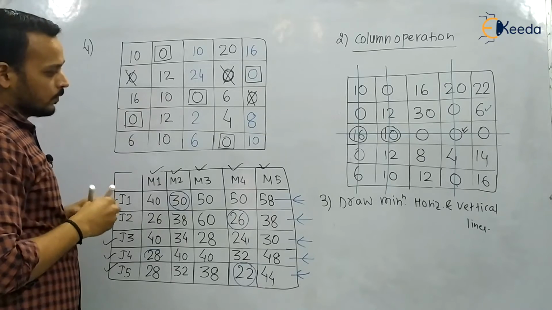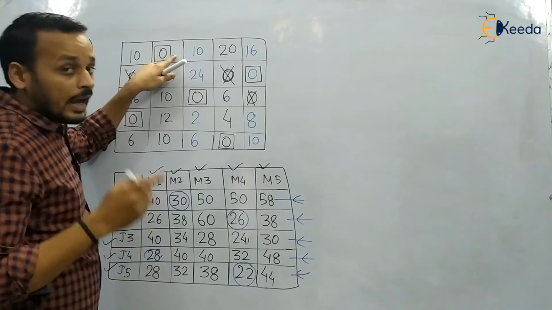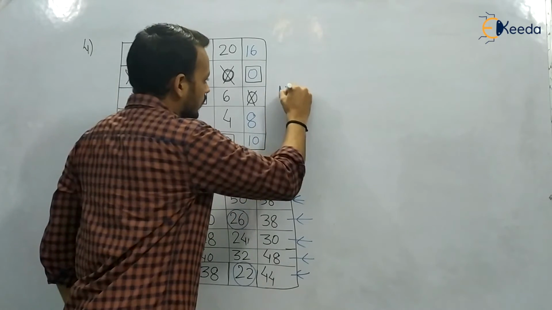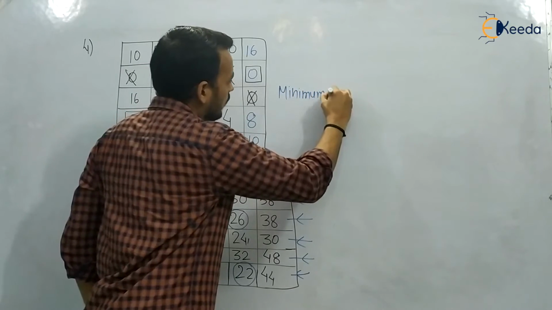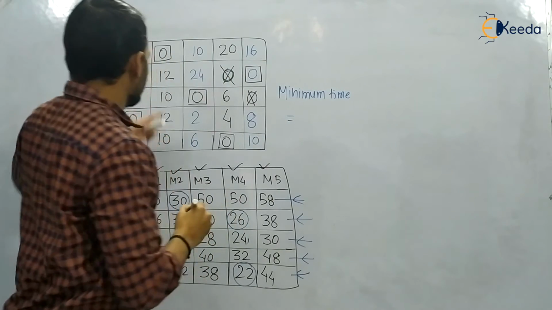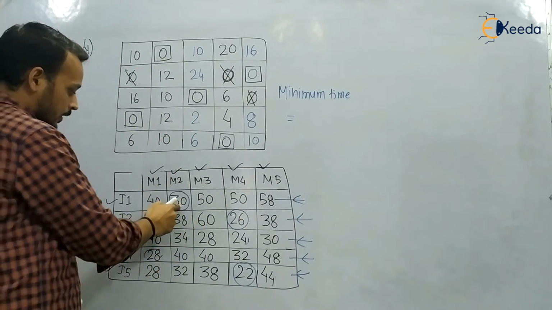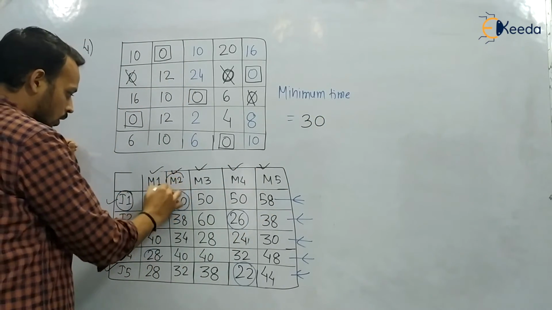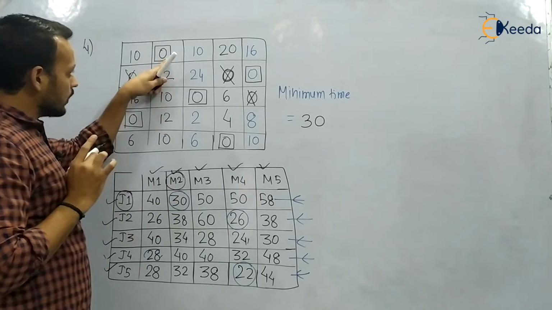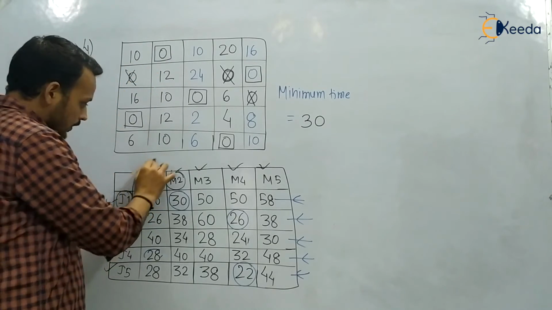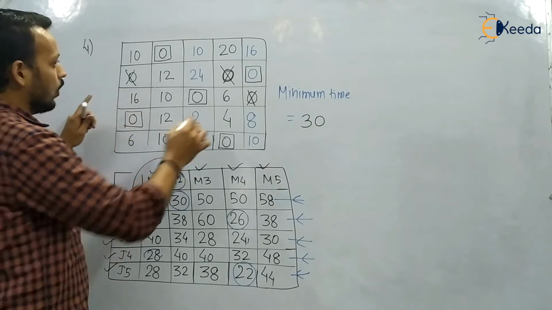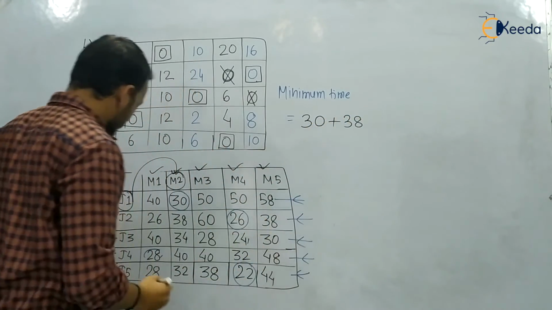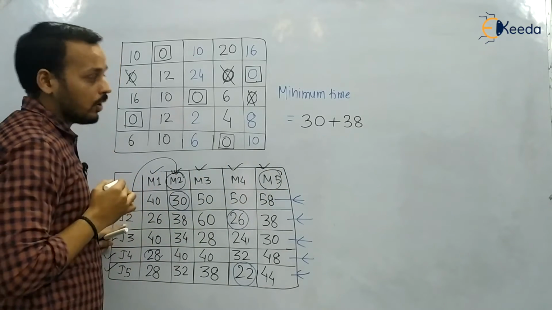Okay, so now just look at the time from the original matrix. Here there is 30. So we'll write minimum time equals to, we have selected this 0, it means we have selected 30. 30 was the processing time for job 1, and it was assigned to machine 2. Selecting this 0 means that the J1 job was given to machine 2. Now we are selecting this 0: 38 plus 38. It means that J2 job was given to machine 5.